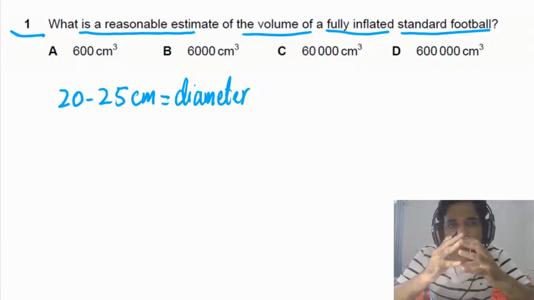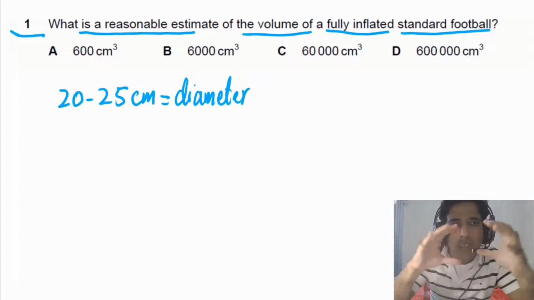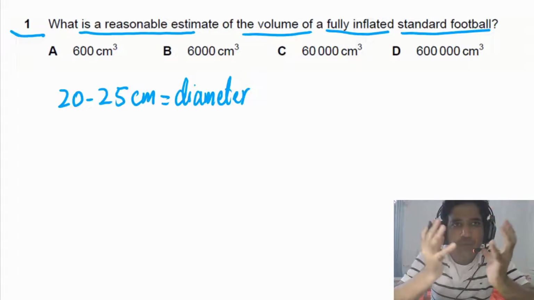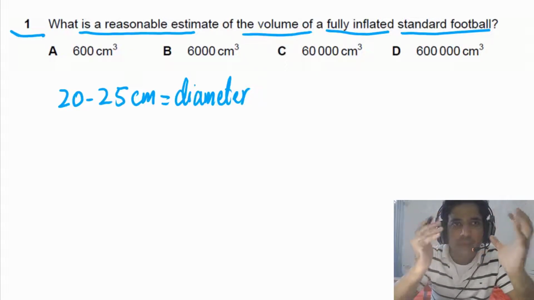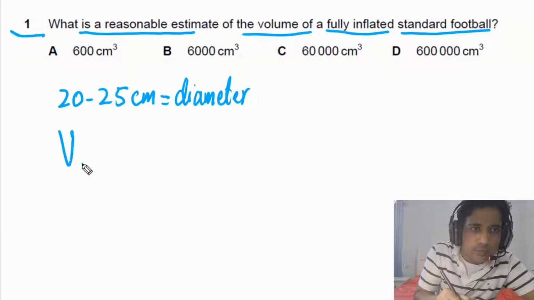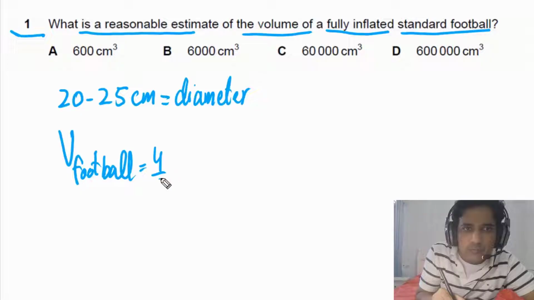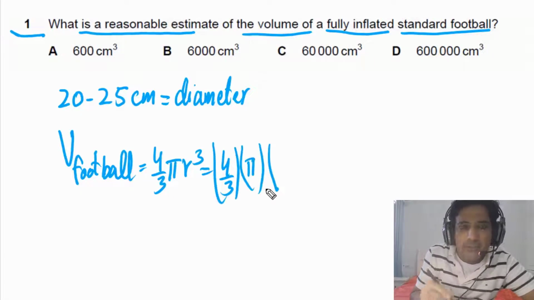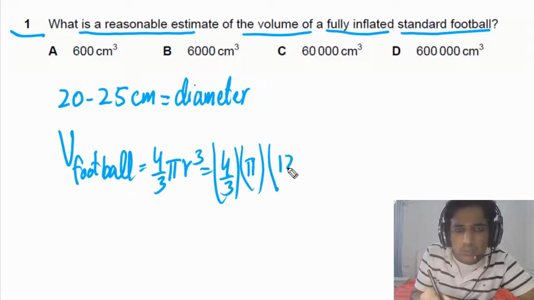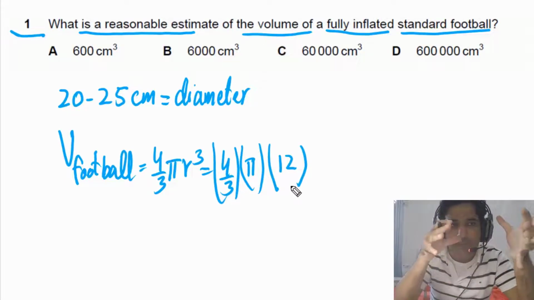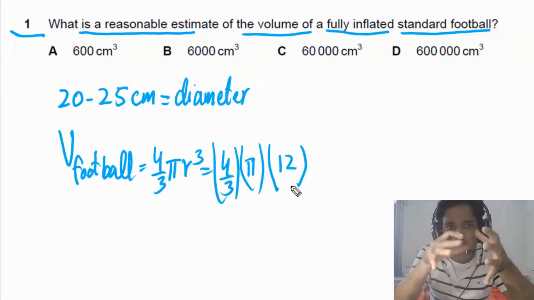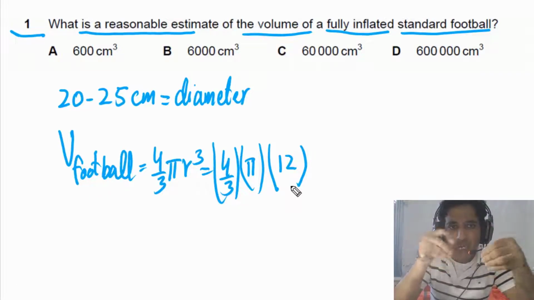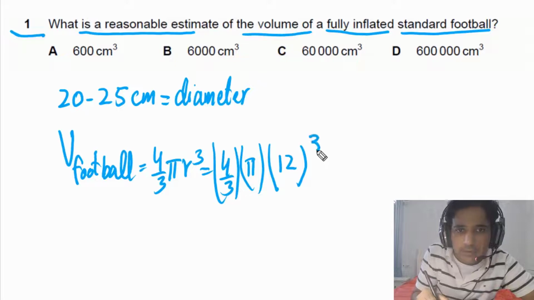In order to find the volume of the football, we need to imagine the shape of the football, and the shape of a football is spherical. So we need to find the volume of a sphere. The volume of the football will be equal to 4 by 3 pi r cubed. The radius of the football we will take as 12, which is half of the diameter, and we need to take the cube of that.